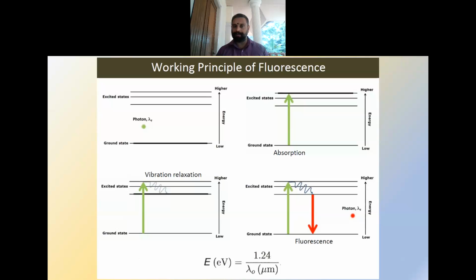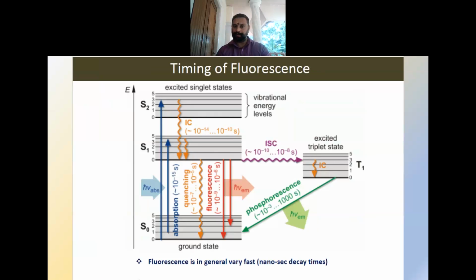So here the absorption is done to a different energy state, and the emission is done from a different energy state. So two different wavelengths are involved in this process. That is the main principle of fluorescence, and it will represent the timing of fluorescence. Usually fluorescence happens very fast, and there is another thing called phosphorescence which takes a long time. So the light emission will be sustained for a long time in the case of phosphorescence compared to fluorescence.